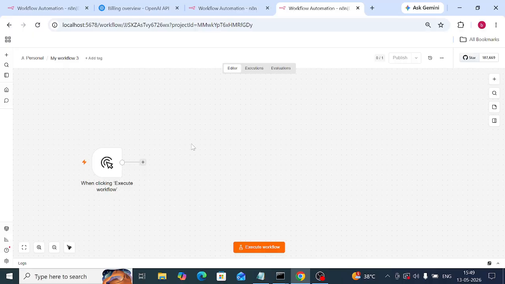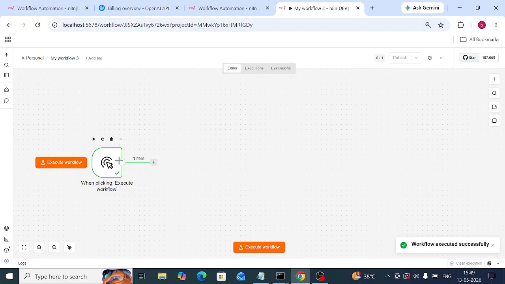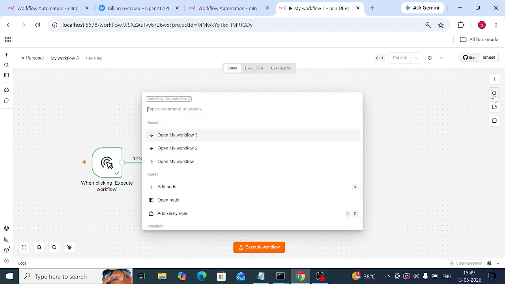Then start. See here, the workflow executed. When the user clicks execute, the workflow starts successfully. Then what you need to do is add a Set node.